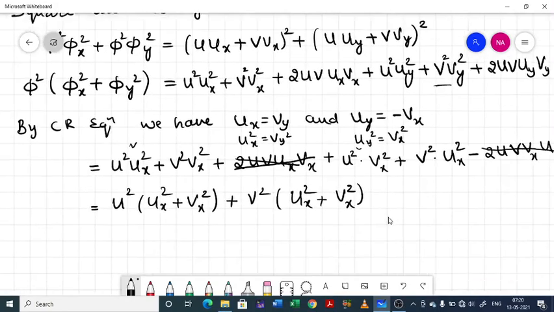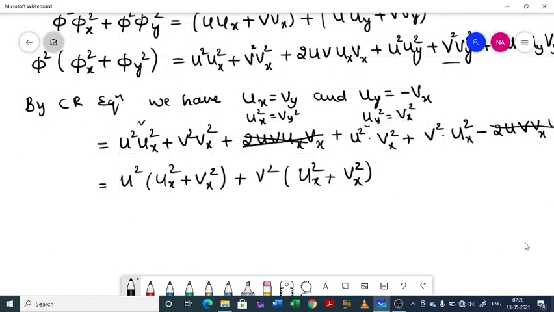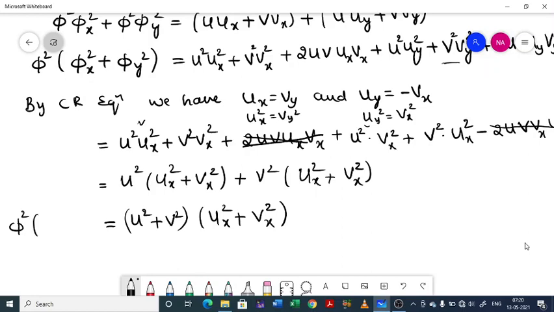Again taking ux square plus vx square outside in both of these two terms, we will be getting u square plus v square times ux square plus vx square. What do you have on the left hand side? That is phi square times phi x square plus phi y square.